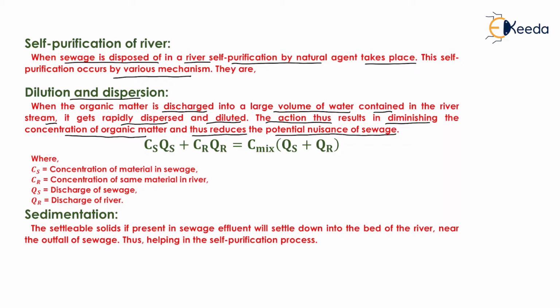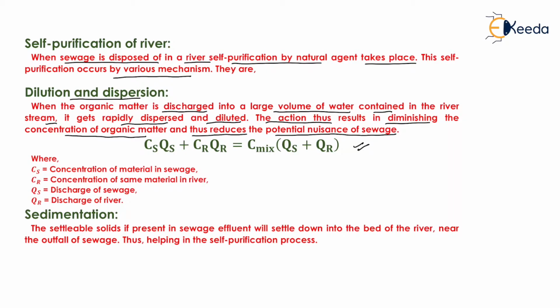nuisance of sewage. Now, the formula which is used for the dilution and dispersion is given as Cs into Qs plus Cr into Qr equals C mix into (Qs plus Qr), where Cs is the concentration of material in sewage, Cr is the concentration of same material in river, that is organic matter. Now Qs is the discharge of sewage and Qr is the discharge of river. Now we will use this formula for the calculation of C mix or Qs plus Qr.